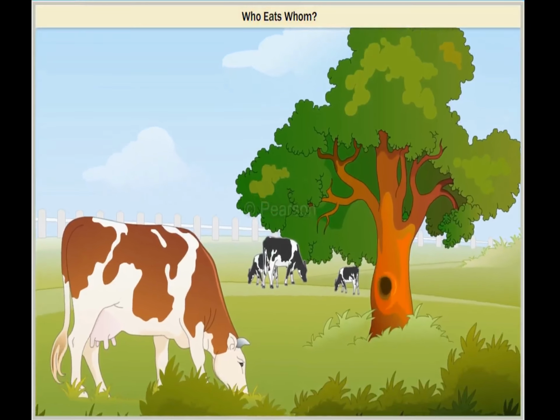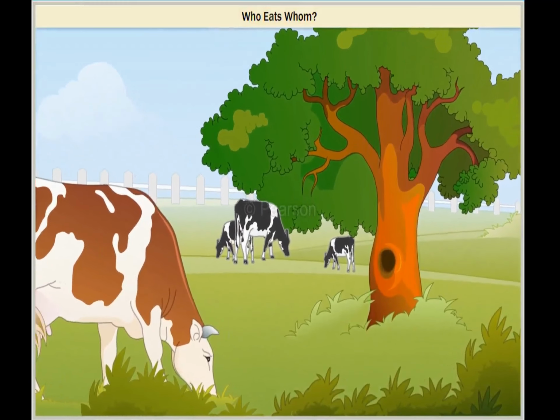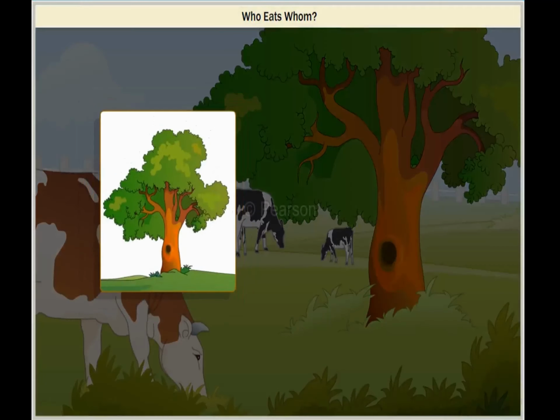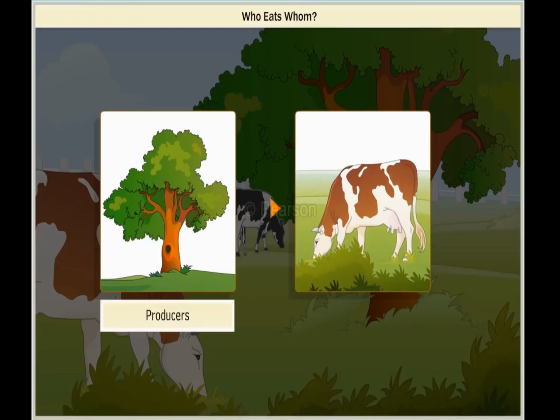Nearly all life in the world is dependent on green plants for food. Green plants have the ability to manufacture their own food. Plants produce, animals consume. Hence, plants are called the producers and animals the consumers.